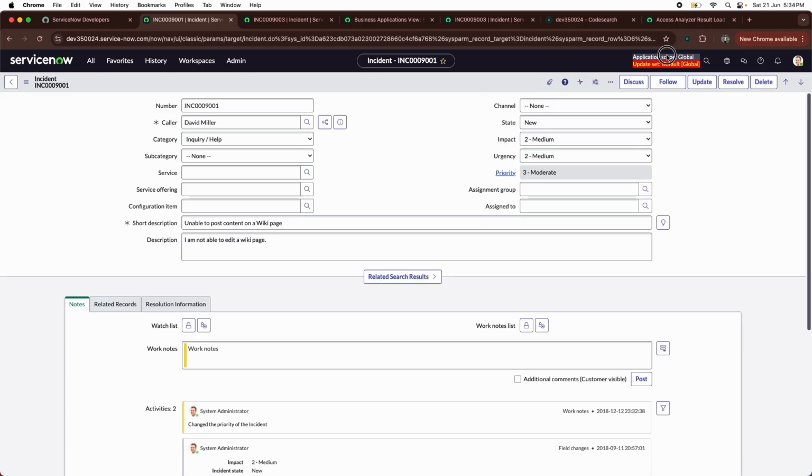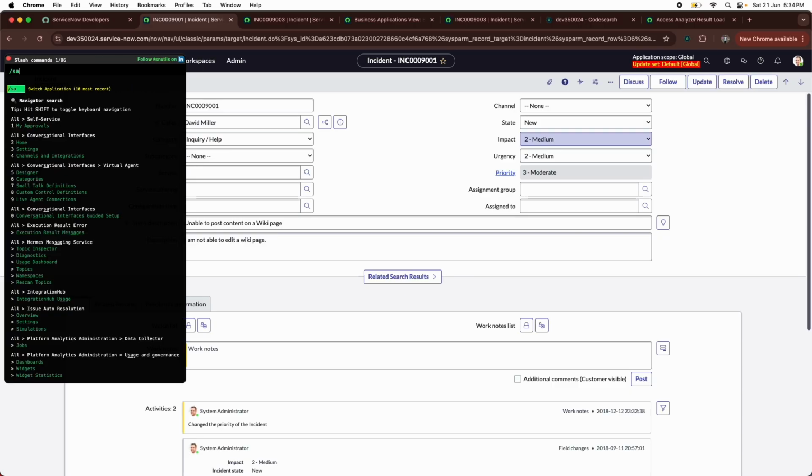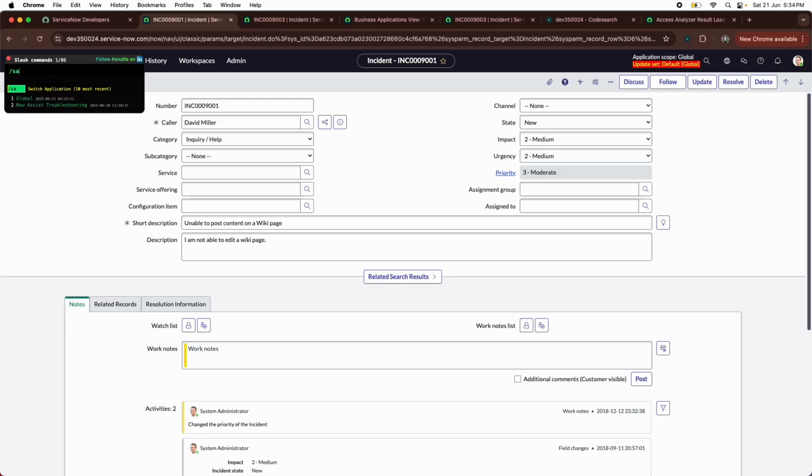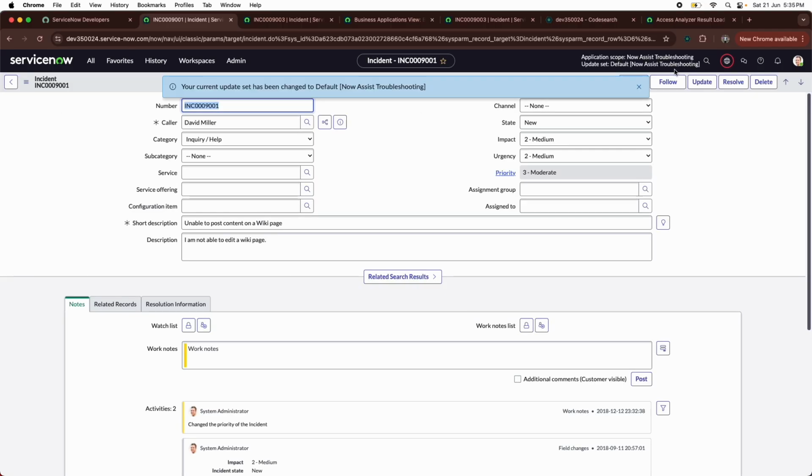We can also switch scope from the UI, but there is a command as well: command or control slash and then sa, which stands for switch application, and it will show you the 10 most recent applications that we have switched. So just slash sa and then press enter. You see I switched to this Now Assist troubleshooting application scope, and the global, which is where I am right now. If I want to go back to Now Assist, you can see there is a number 1, 2. I just need to type sa then 2. The moment you press 2, you can see the page reloading, and it automatically reloads and changes the scope.